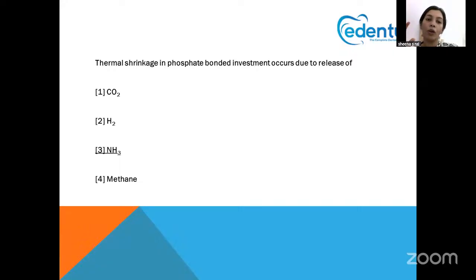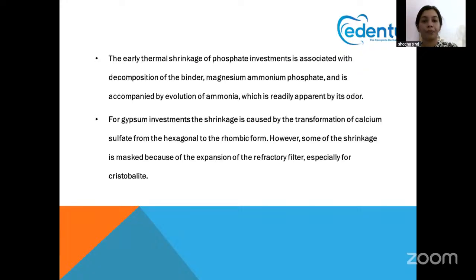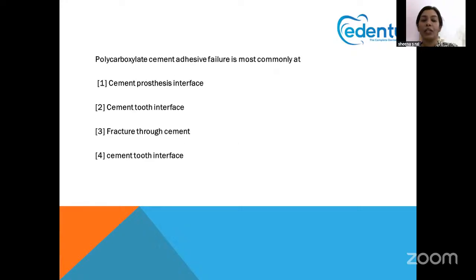Always think phosphate bonded investment, it is NH3, that is the material released when heat is given, which leads to shrinkage. Some explanation for that. The earlier thermal shrinkage of phosphate bonded is associated with the decomposition of the binder, like magnesium ammonium phosphate, and there is release of ammonia. Here ammonia, and in ethyl silicate, there is alcohol. Please keep this in mind. Very important question.